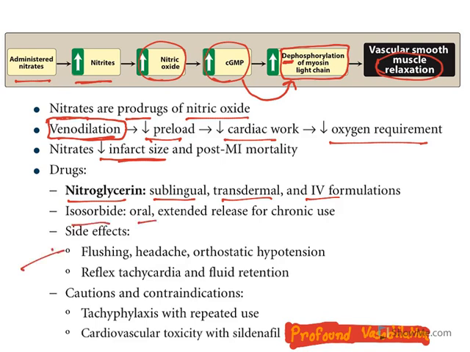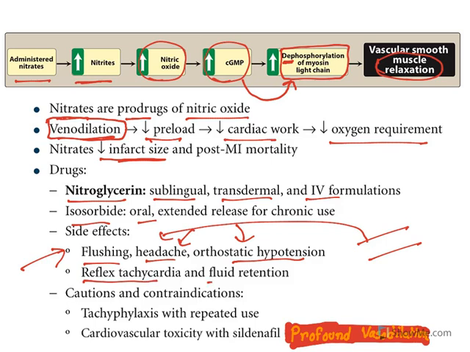Now, the major side effects are flushing, headache and orthostatic hypotension. When blood vessel is dilated, what happens? The effects are flushing, headache and orthostatic hypotension. Now, the other ones are reflex tachycardia and fluid retention. The moment blood vessel is dilated, blood pressure comes down. So, the body will try to restore it by reflex tachycardia and fluid retention. Most of the antihypertensive drugs have these two common side effects.